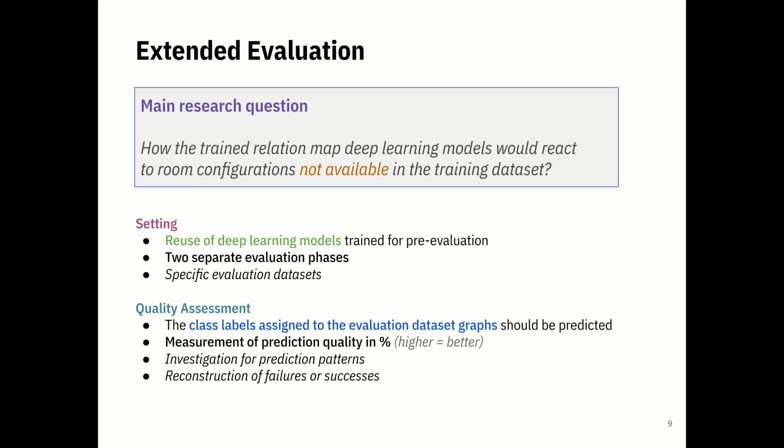Also, we wanted to investigate for prediction patterns, for example, if certain models increase or decrease their classification rates depending on the grade of the modification of the unknown spatial configuration, and we want to then reconstruct the failure or success of the classification rate.